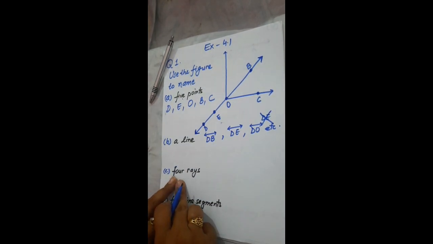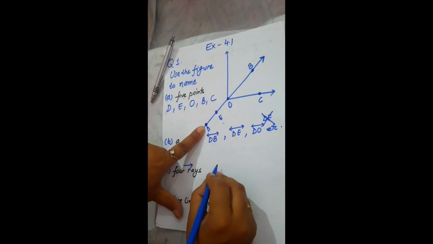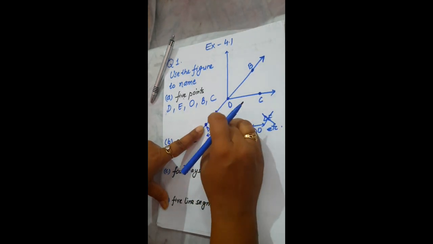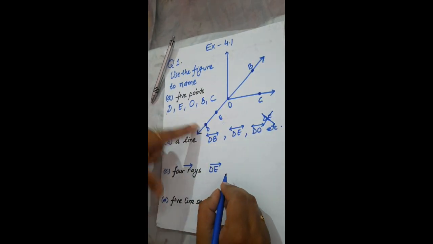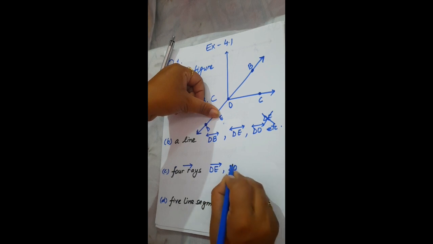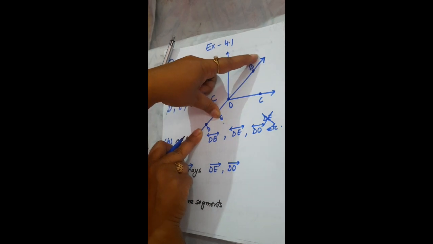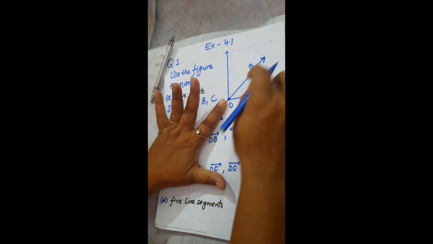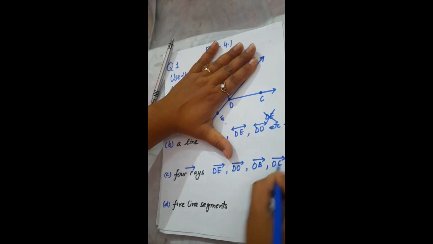Then we have 4 rays. In this you have to write 4 rays. I know that the symbol of ray is this, so I will write the starting point first. We can write DE, as this extends indefinitely in one direction. You can write DO. This is the starting point, and this extends indefinitely in one direction. Then you can write OB, and I can write OC, and put the symbol of arrow over it.